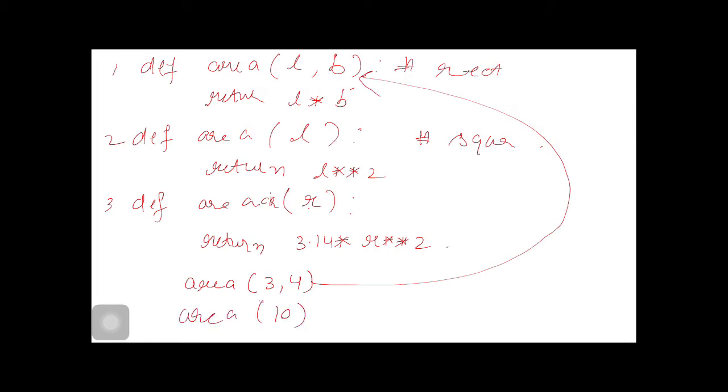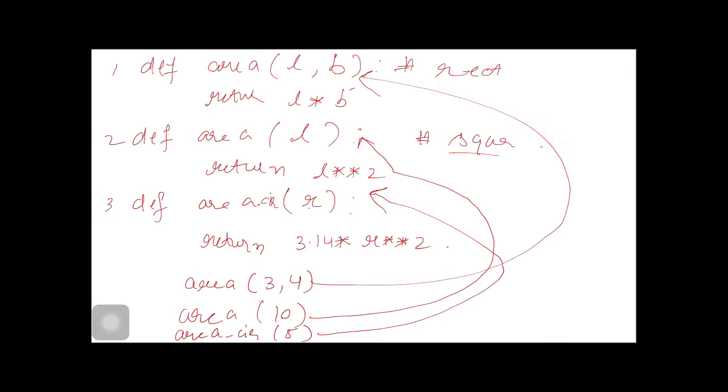If we are passing an argument 10, this can be this or this, but we have used different names for the functions. It is clear that we are calling to compute the square area. Then if we are writing area circle 5, we will call this function. I hope this would be clear.